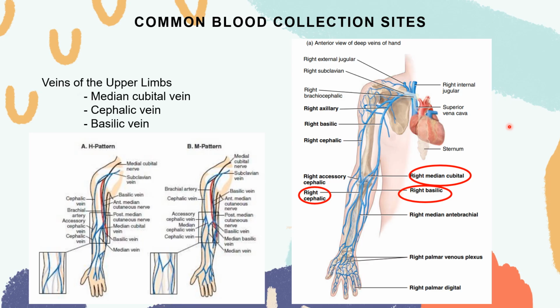We have your right median cubital, your right cephalic, and right basilic. The basilic is the last choice because it is closer to nerve endings, therefore it is very painful. Median cubital is the first choice, second choice is your cephalic, and the third and last choice, which is the most common vein to be avoided, is your basilic vein.